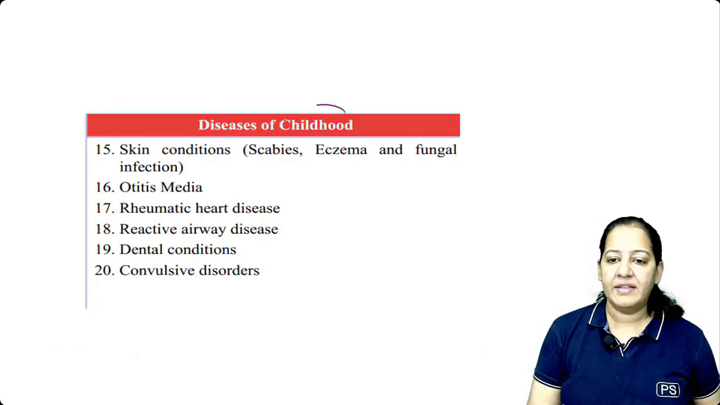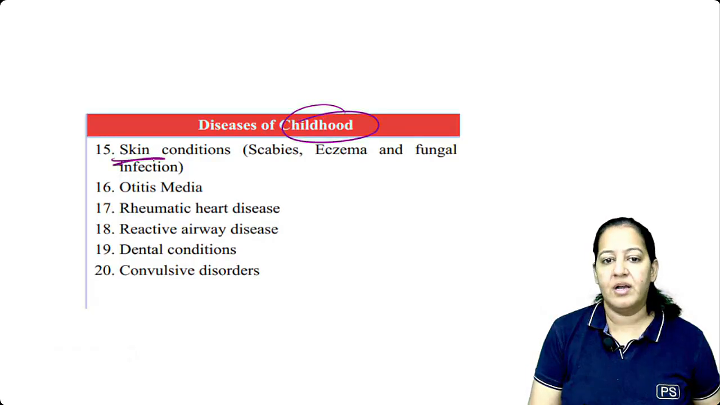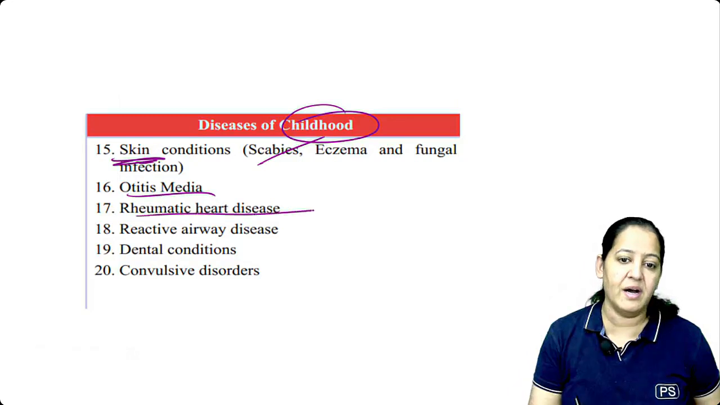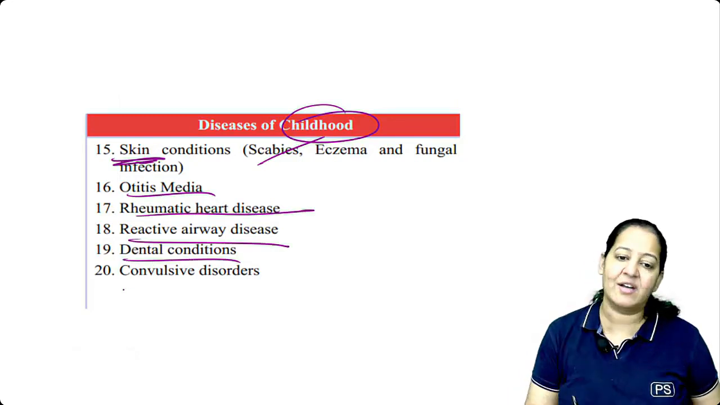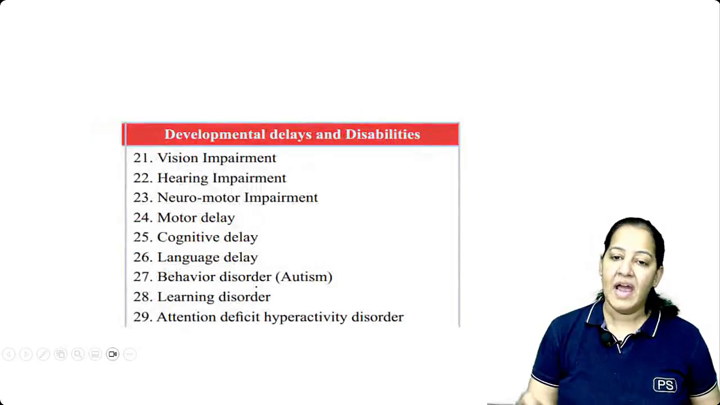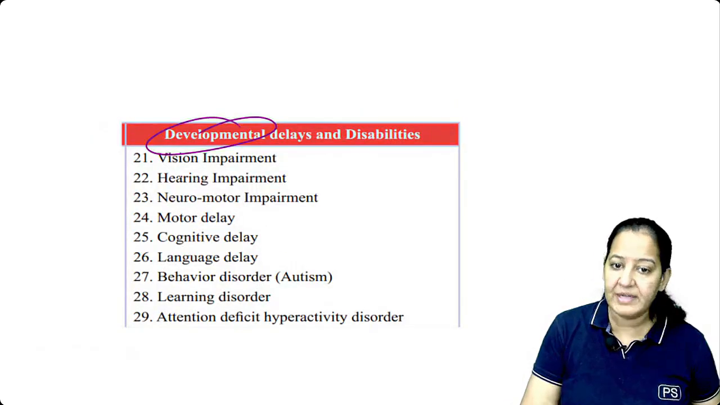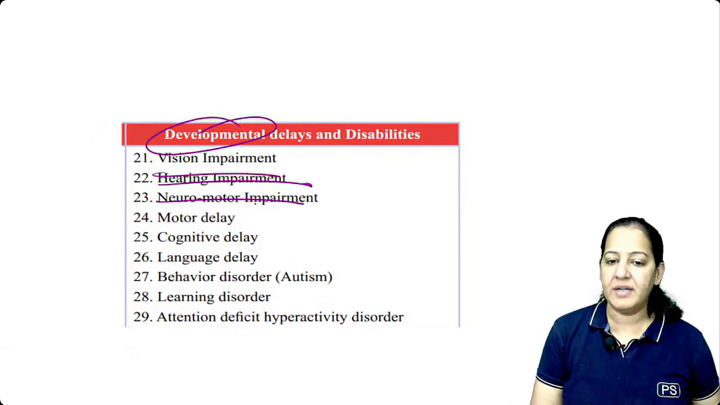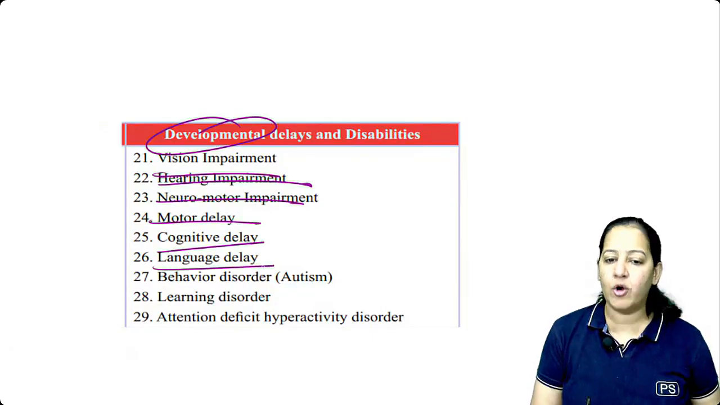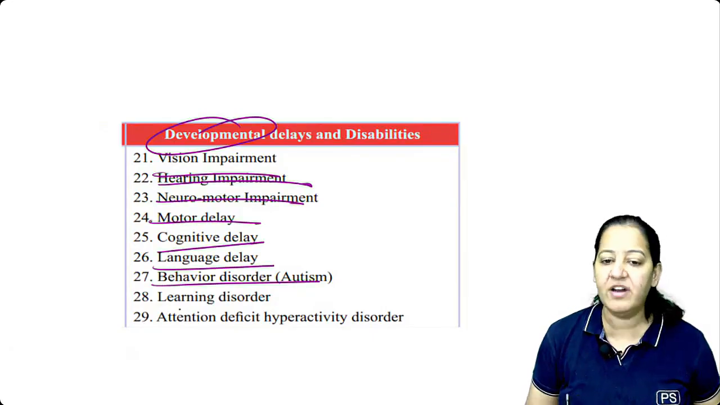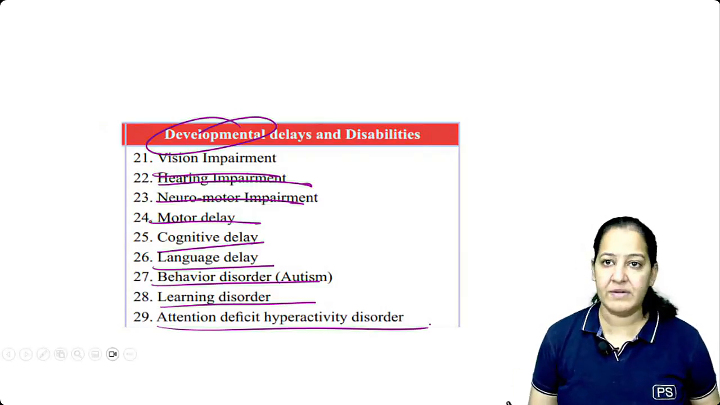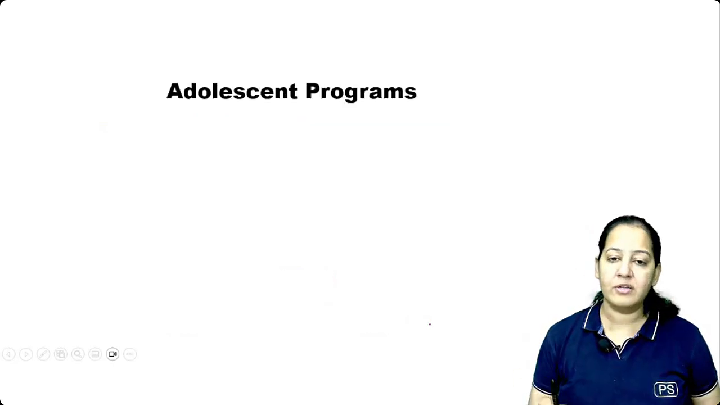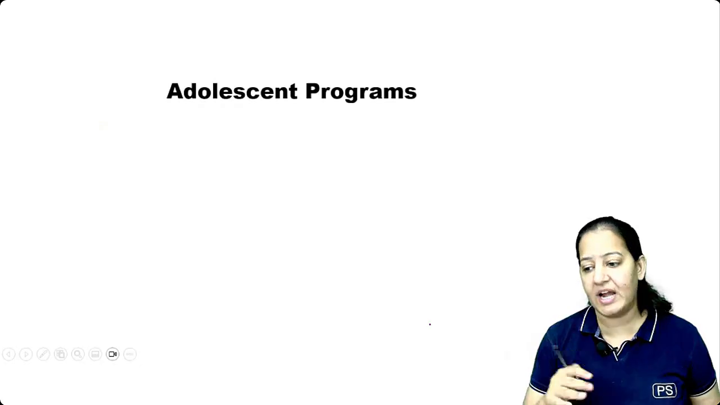And these are the diseases of the childhood. Like skin diseases are very common. Scabies is common in children. Otitis media, rheumatic heart disease I taught you. Airway diseases, dental caries are common. Convulsions are common in children. And these are the developmental delays: vision impairment, hearing impairment, neuromotor delay, cognitive delay, language delay, behavioral disorder, autism, learning disorder, and attention deficit hyperactivity disorder. Okay, so all the 32 diseases should be screened and freely treated.